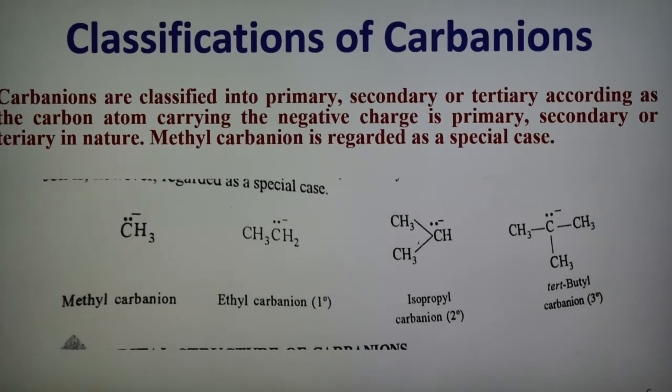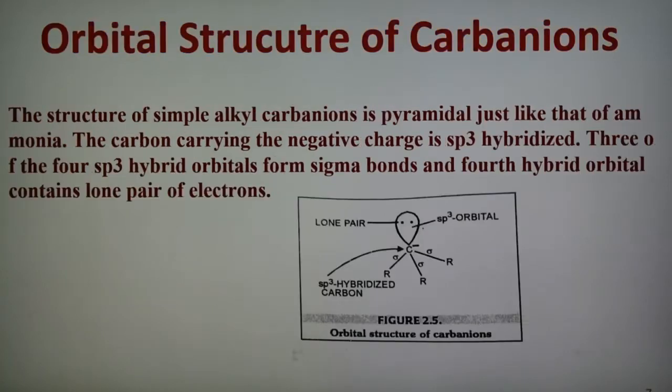So we can classify carbanions into primary, secondary and tertiary according to the carbon atom carrying the negative charge, whether it is primary, secondary or tertiary in nature. Now, in case of the orbital structure of the carbanion, a simple structure is shown here.